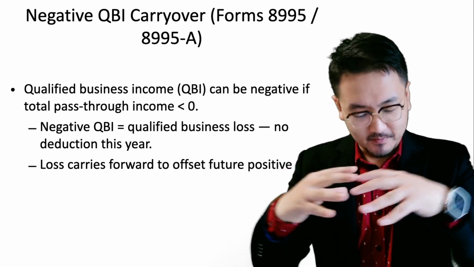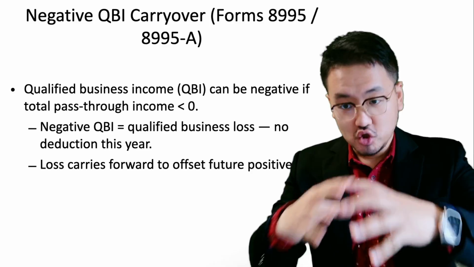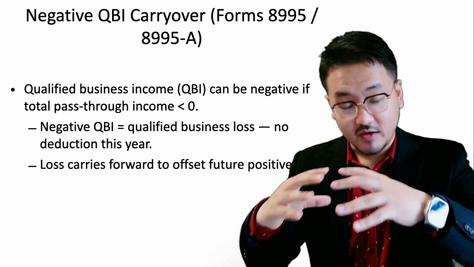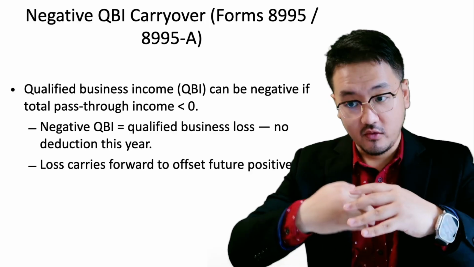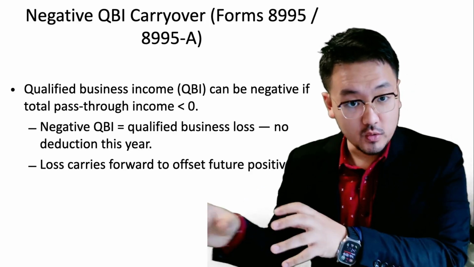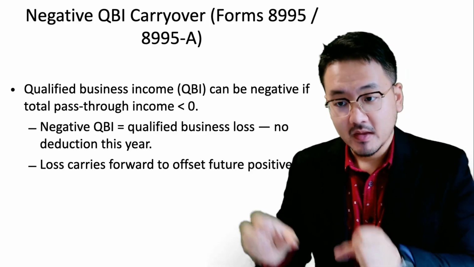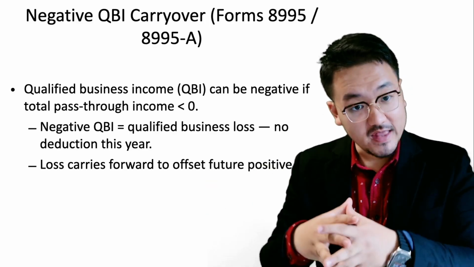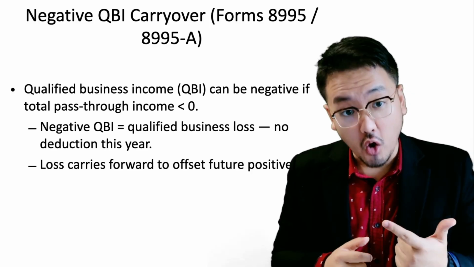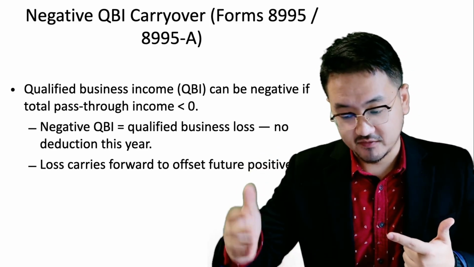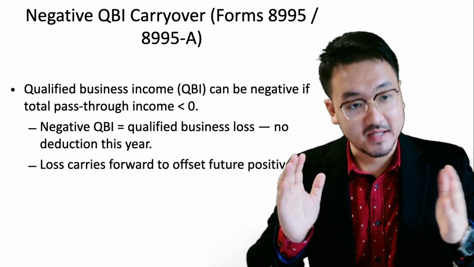So the entity does not pay federal income tax, but passes it through to you, and each owner reports their share of the business profit or loss on their individual tax form, the Form 1040.